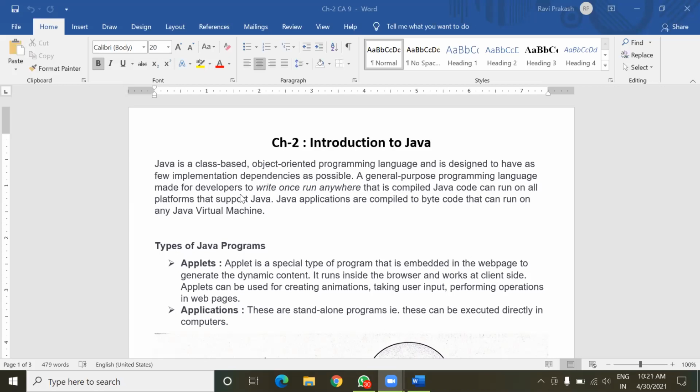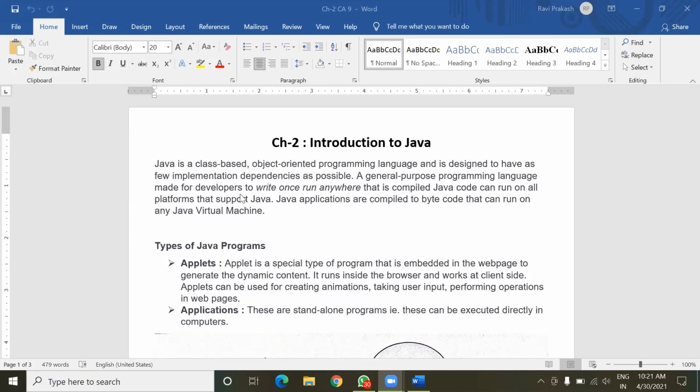It means whenever we write a program in Java, we have to write a single program, and that single program can be executed on different platforms. But this is not true for other programming languages like C and C++.